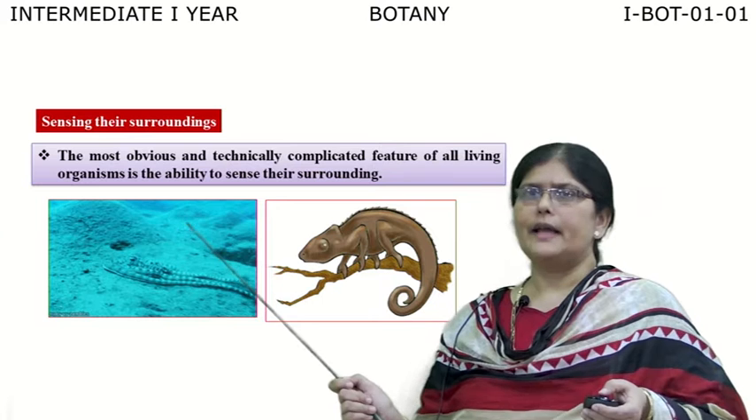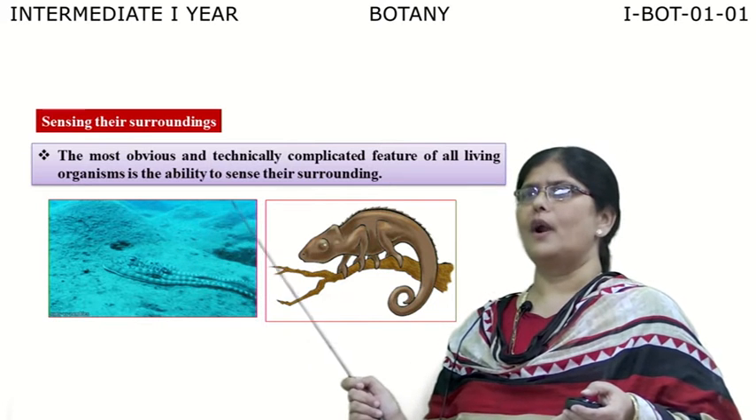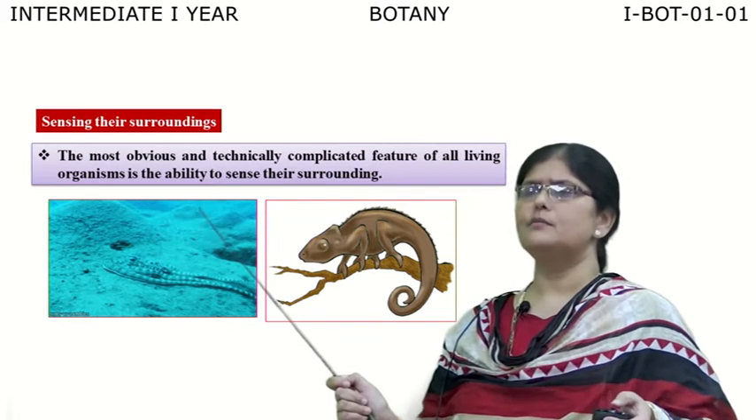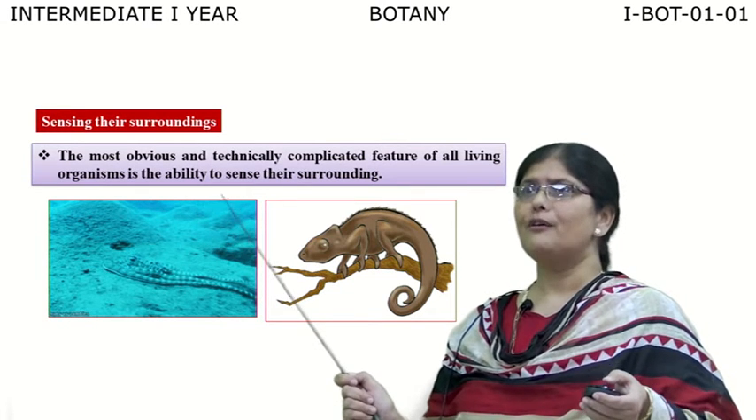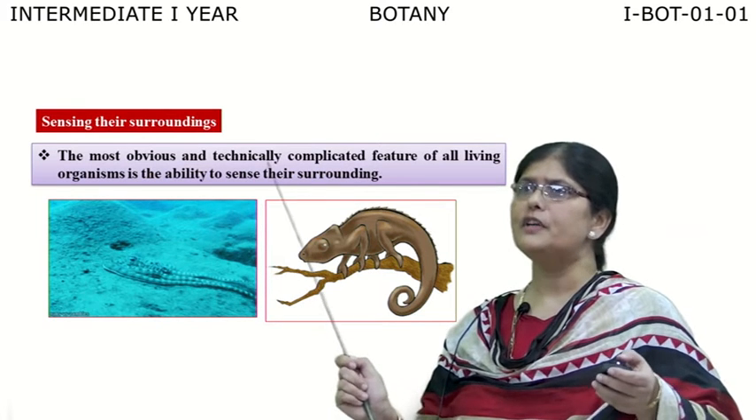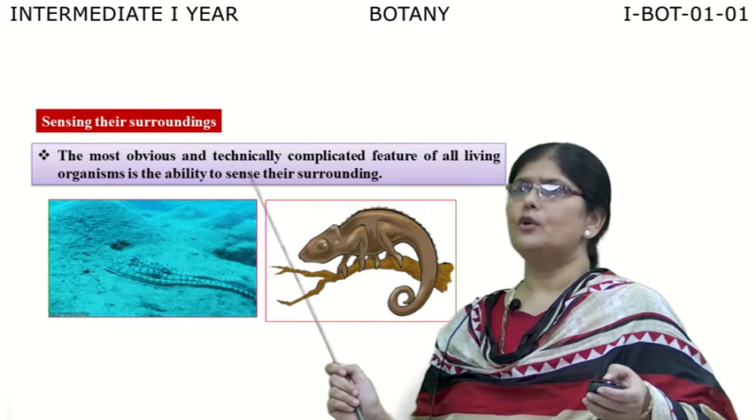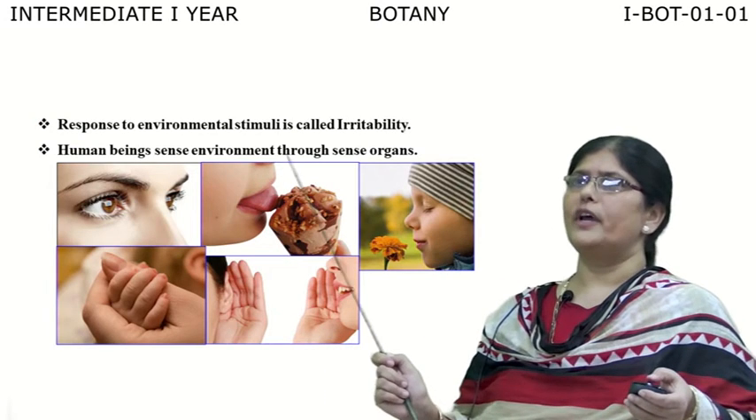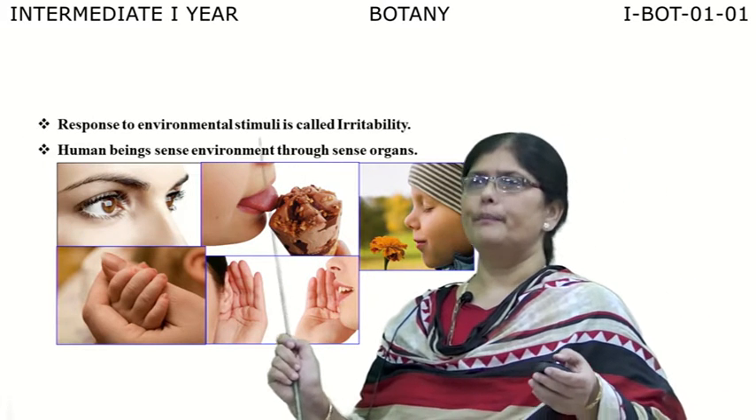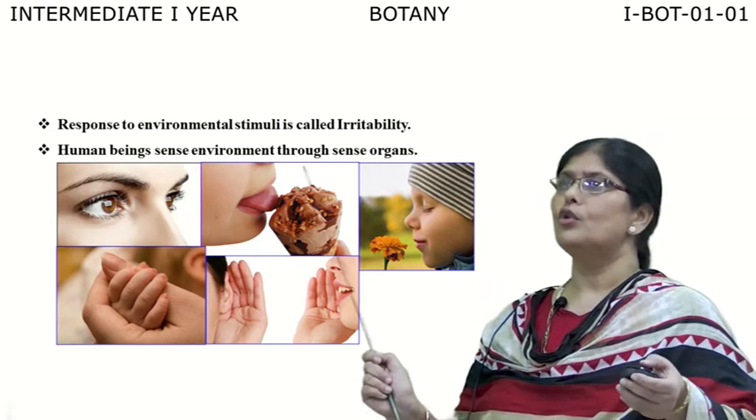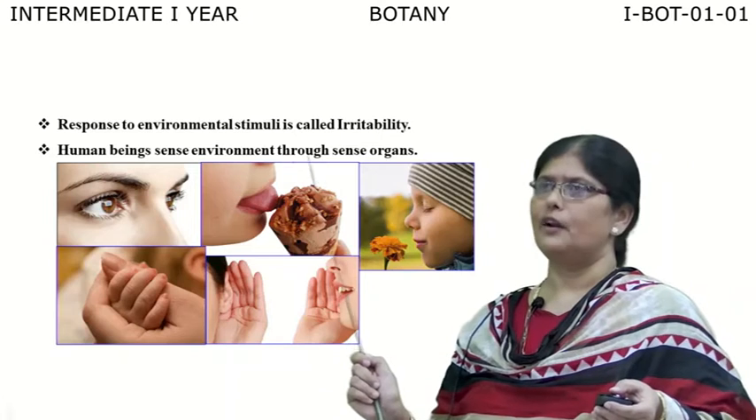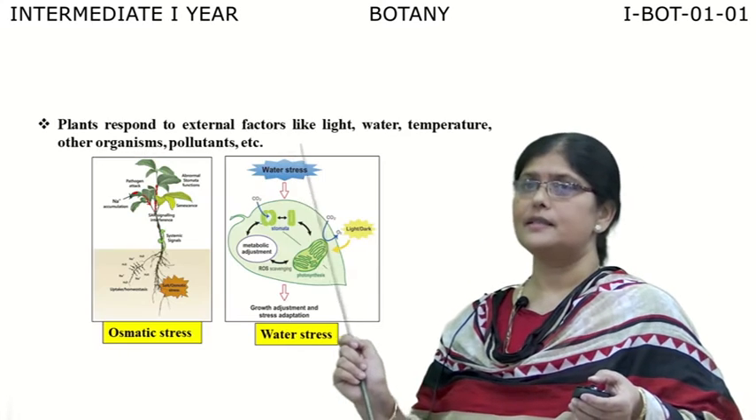Now, coming to the other characteristic feature of the living organisms, which is the ability to sense the surroundings. All living organisms, from small microorganisms to the highest level of human being, have the ability to know our surroundings. We can sense the surroundings in which we are present, right? This ability to sense the surroundings, the response to environmental stimuli, is called irritability. We human beings are bestowed with different types of sense organs through which we can sense the environment surrounding us. So we all have the ability to sense our environment, and this ability to sense the external stimuli is called irritability.